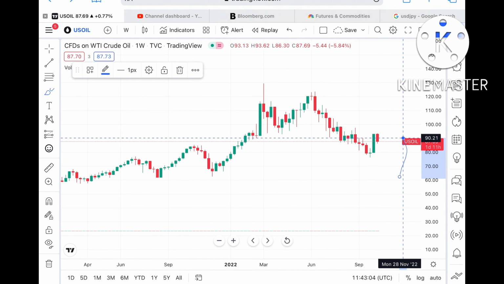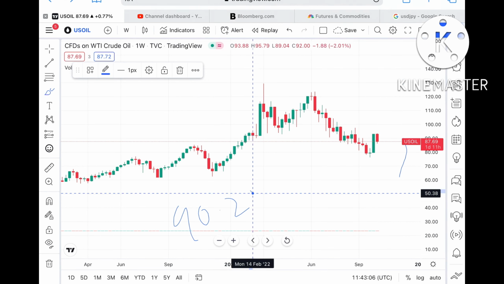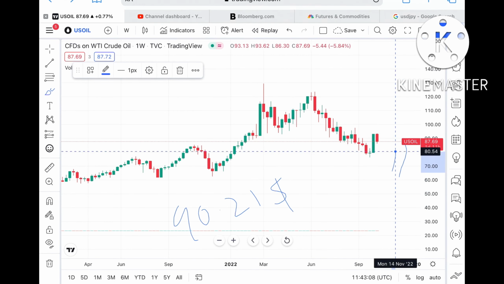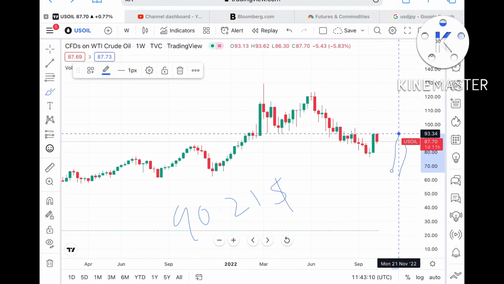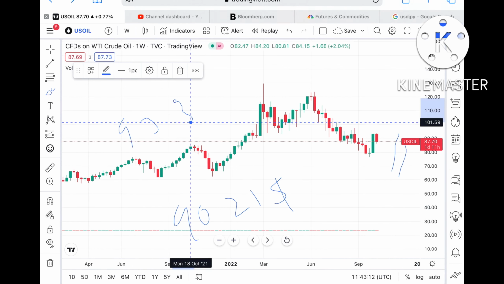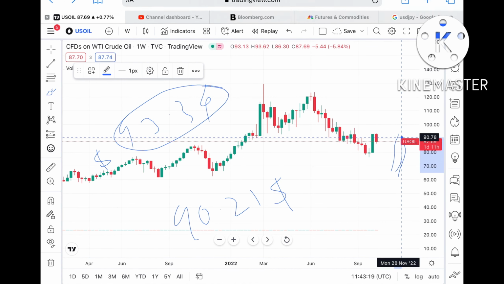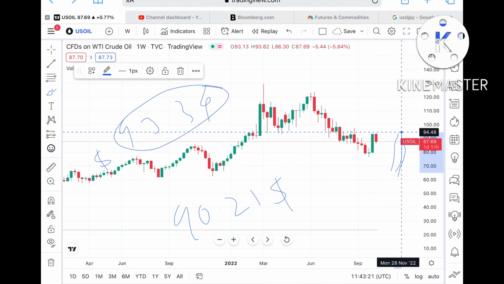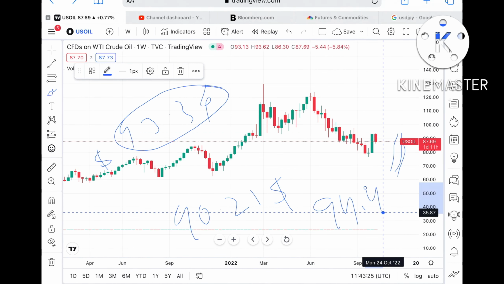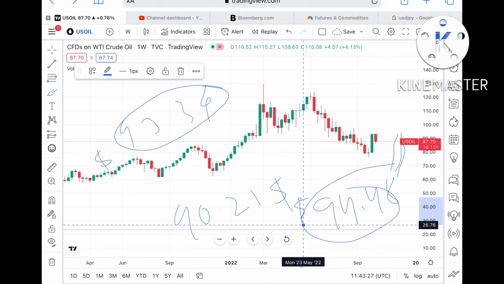The probability is high it can cross a level of $90.21 and can touch a level of around $93.34 if the price sustains above a level of around $87.70. And if the price goes above that level, then there is a high probability that it can touch a level of around 94.48 if the price sustains above a level of 93.34.